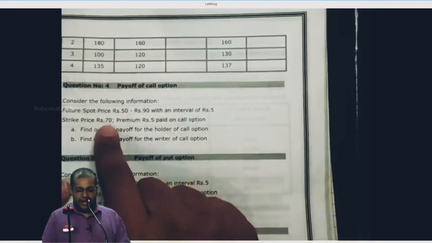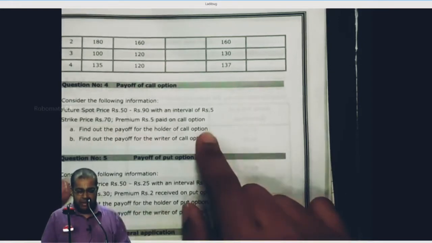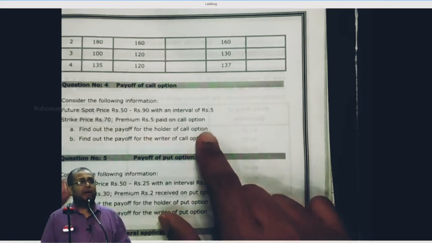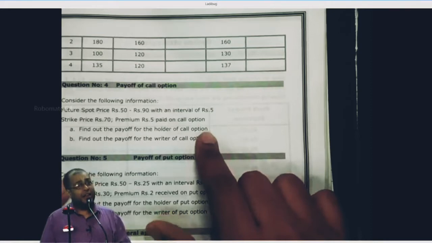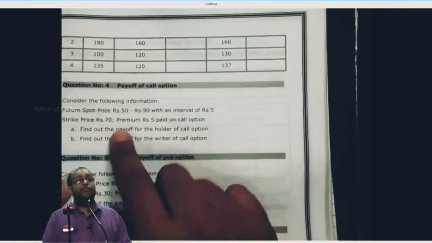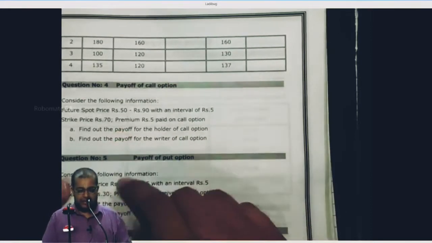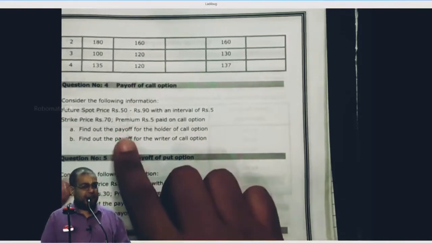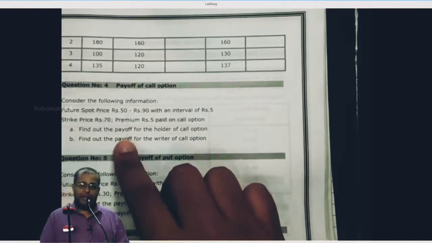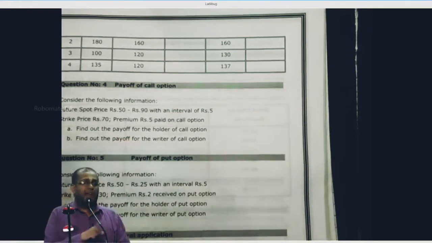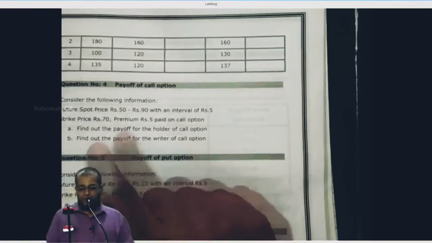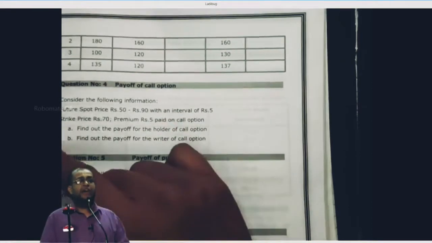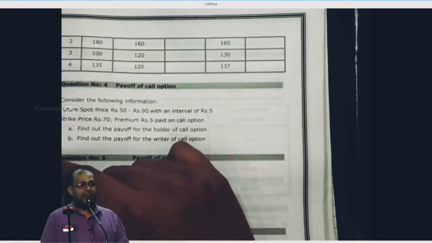Now, for getting this right, what is the premium that is paid by the holder? 5 rupees. This 5 rupees is income or expense for the holder? Expense. For the writer, it is what? Income. And the future spot price, that is on the maturity date, the share price can be 50 or 55, 60, up to 90 for the various FSPs. They ask you to answer the question from 50 to 90 in intervals of 5. Can I proceed or not?